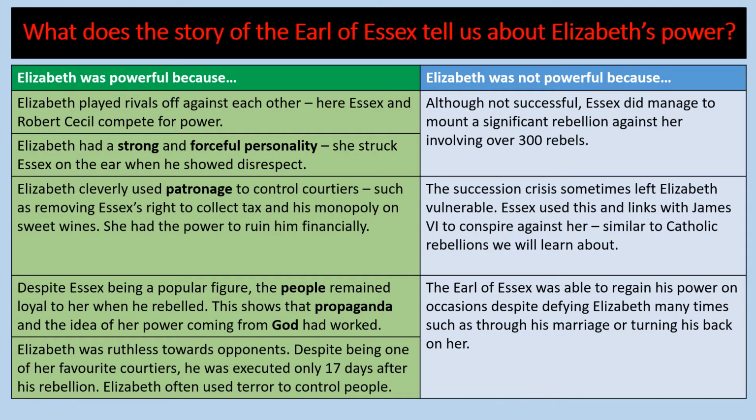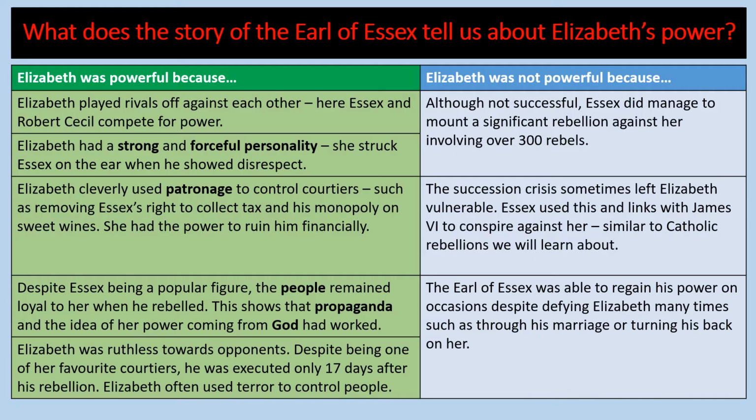So what are the takeaways that we can get from the story of Earl of Essex? Well, I think it shows that Elizabeth was powerful because she could play rivals off against each other. This is classic Elizabeth. Here, of course, Essex and Robert Cecil compete for power. It shows Elizabeth had a strong and forceful personality. She struck Essex on the ear when he showed disrespect.